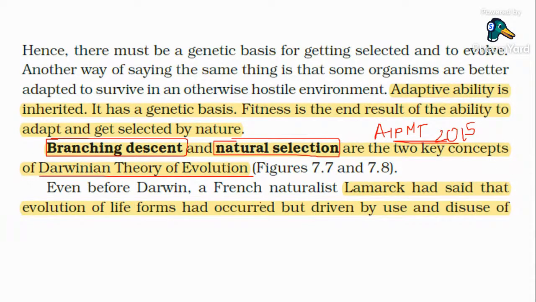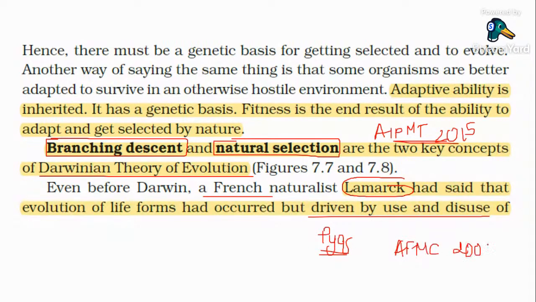Before Darwin, a French naturalist, Lamarck, had said that evolution of life forms was driven by the use and disuse theory. PYQ question, AFMC 2004. The answer was Lamarck. Name the French naturalist who, even before Darwin, proposed that life forms had evolved by the theory of use and disuse. It is Lamarck, the French naturalist.